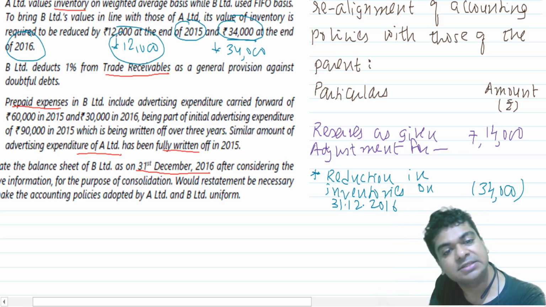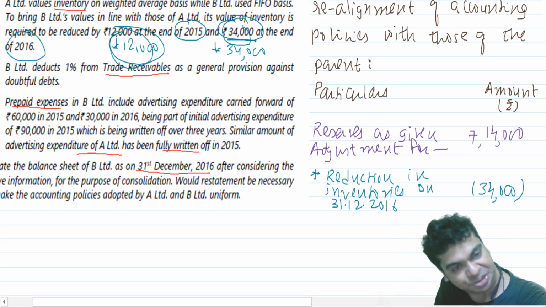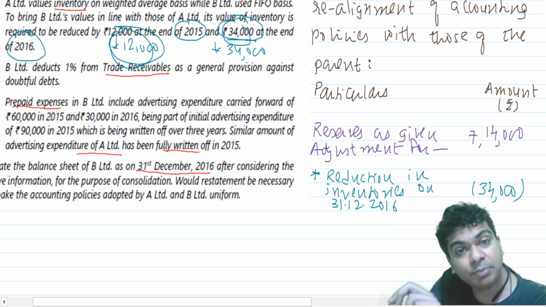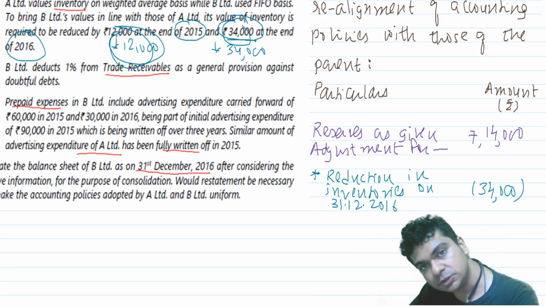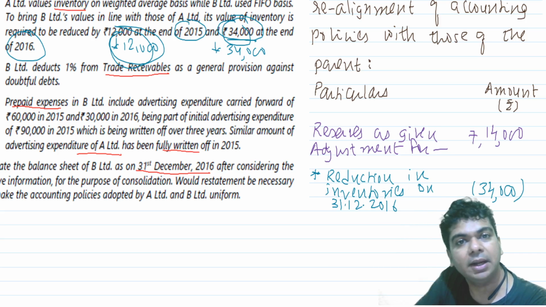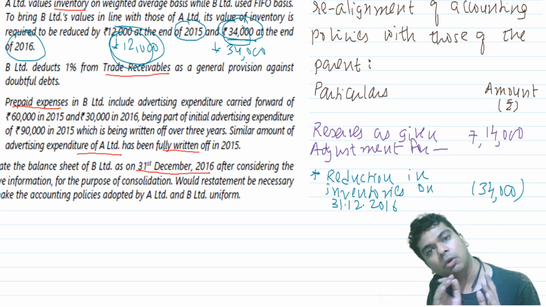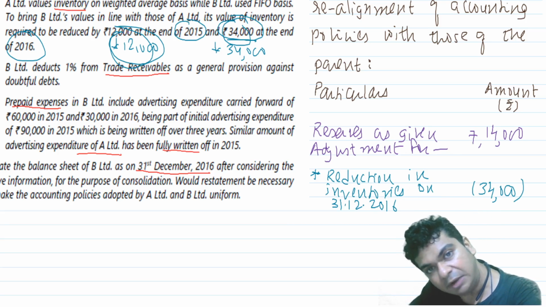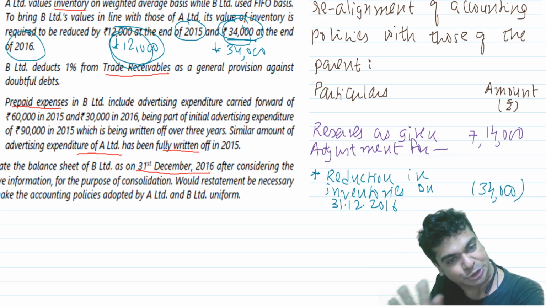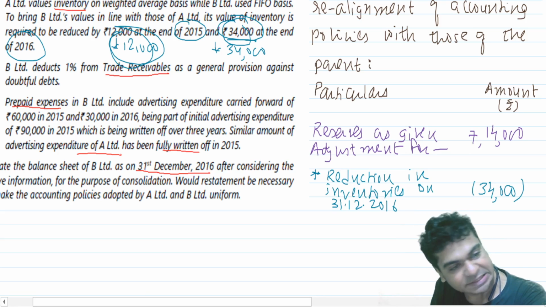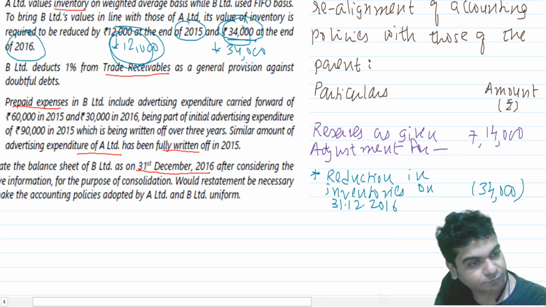In other words, this 34,000 is capturing the effect of 12,000. So please do not give separate effect of 12,000. Closing inventory cannot be updated without updating the opening inventory. So closing inventory effect already includes the opening inventory as well, right? So don't consider this 12. Okay. Now we consider the next one.